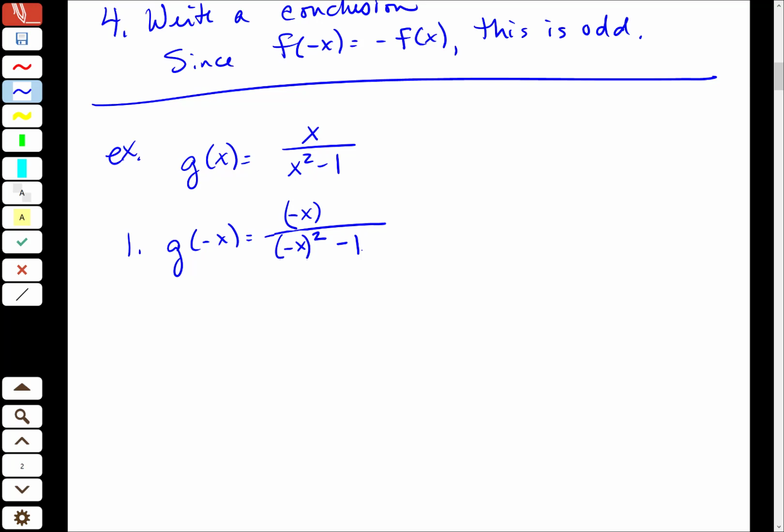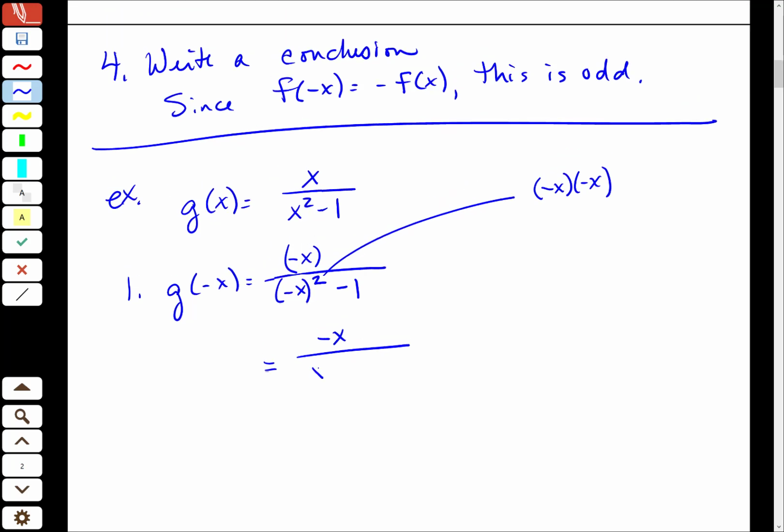And then I'm going to simplify. So in the top is just -x, and I can take off the parentheses. In the bottom, this piece here is -x times -x, right? So this is a negative times a negative. It should be positive overall, and then I have 2 x's, so x squared minus 1.